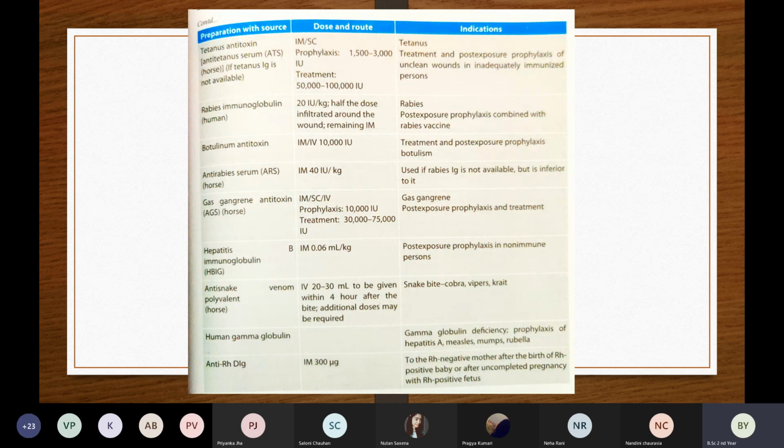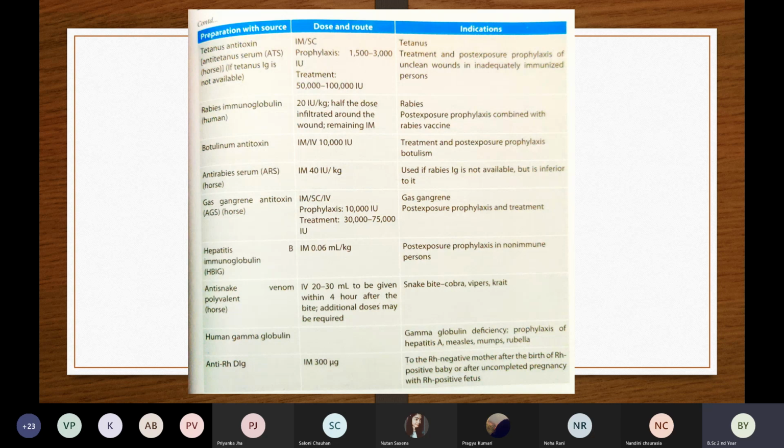So these are some antibodies that we are inserting into the patient's body. This is passive immunity. Then anti-snake polyvalent, that is the anti-venom. If there is any snake bite, we give anti-venom injection.